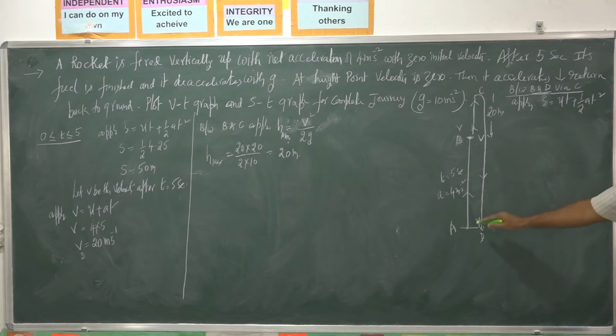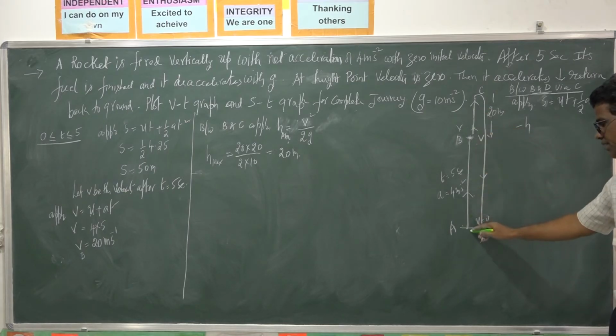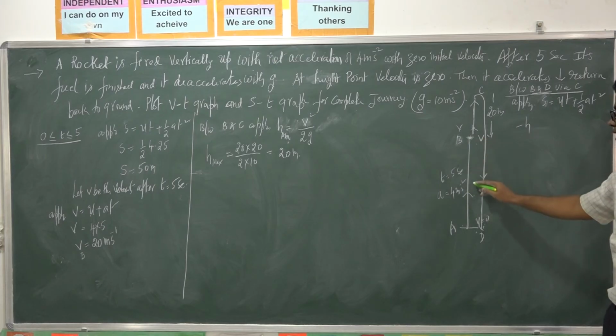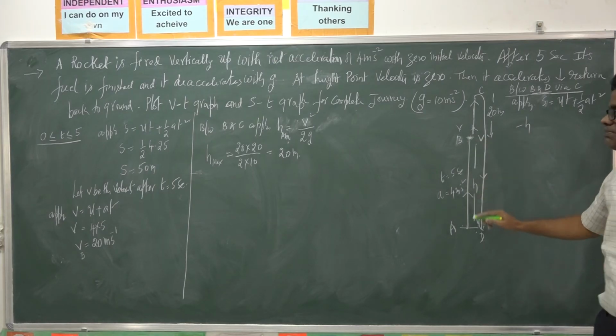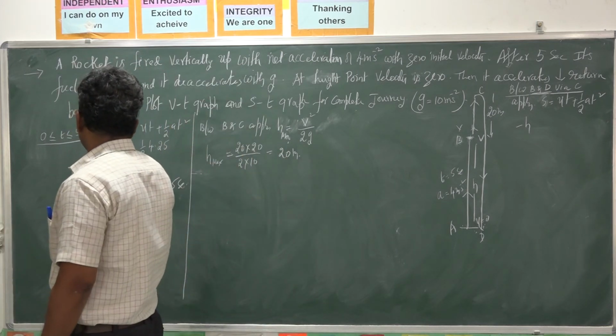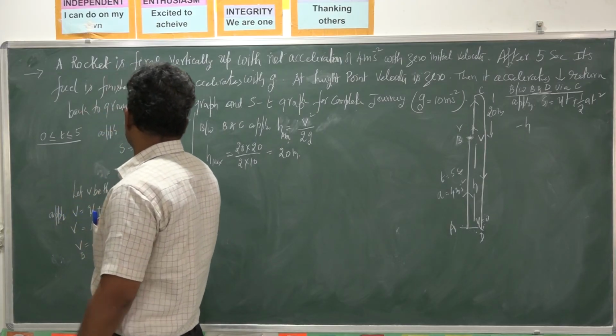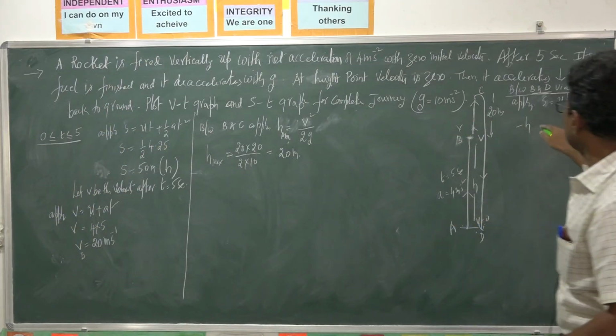Displacement: from here the body is rising up, so displacement is, let it be, minus h, because it is rising up, and the final displacement reaches the ground. The initial height we got as 50 meters, so we can take it as 50 meters minus h.